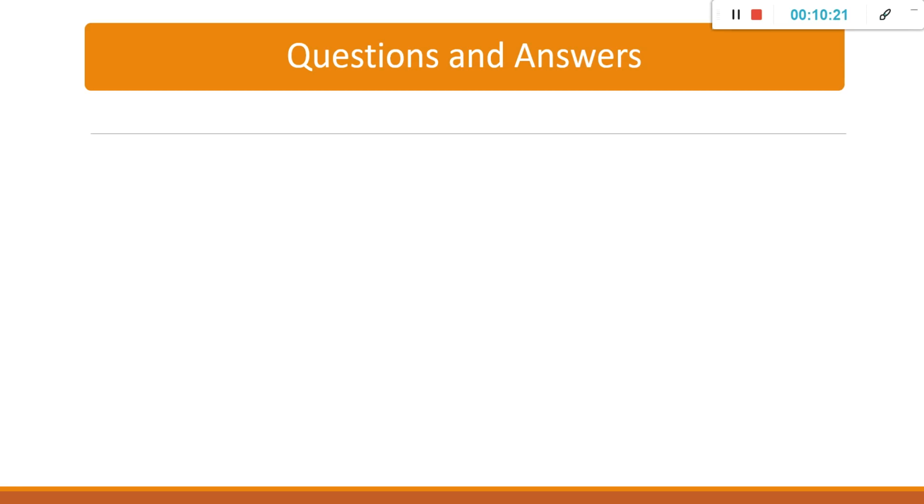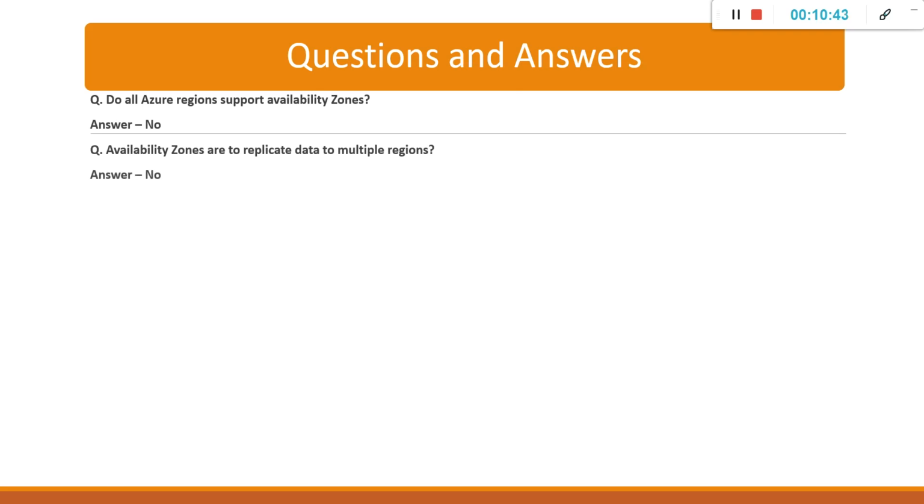So, we have covered one or two topics and now we will see related question answers that have been asked in the AZ-900 exam. First question, do all Azure regions support availability zones? The answer is no. Next, availability zones are to replicate data to multiple regions. The answer is no. They are responsible for only providing high availability and low latency.